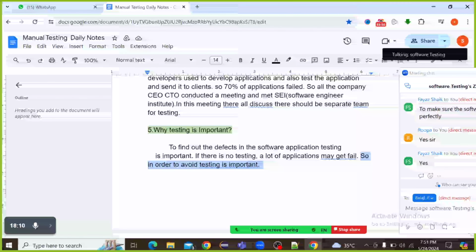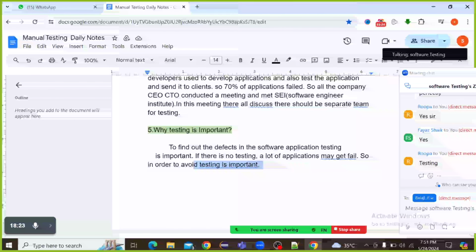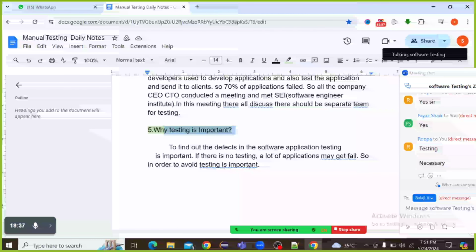This is a defect, right? In order to avoid such defects, testing is important. That's why testing is mandatory, necessary and important for any software application.